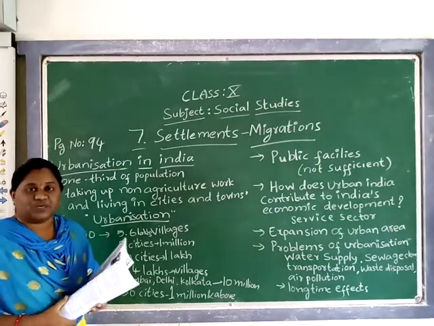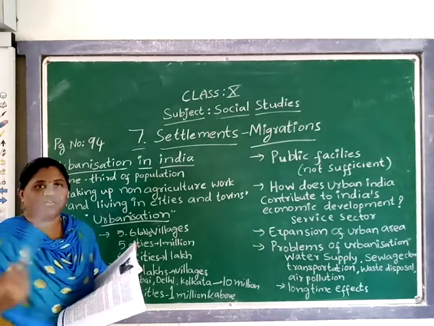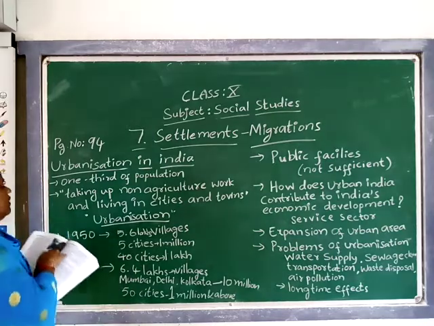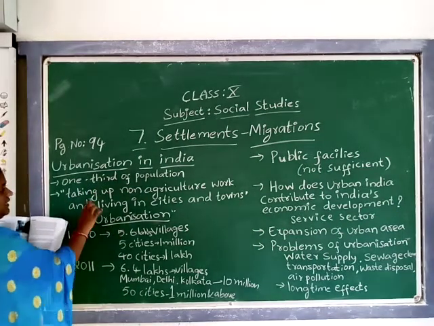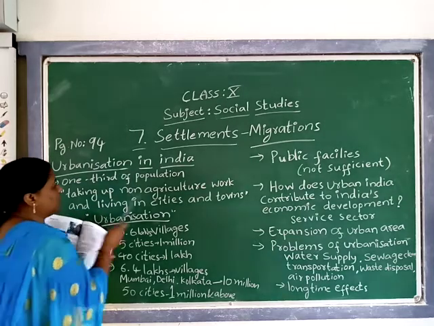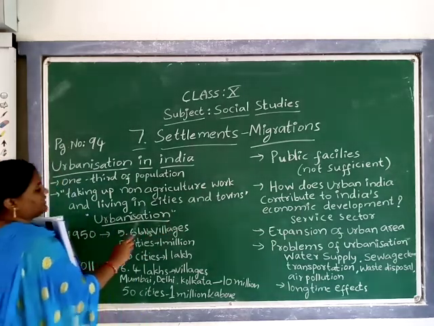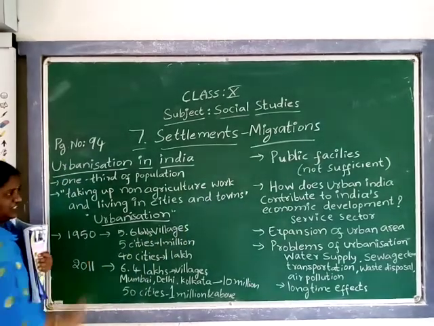Urban areas, rural areas, I think you might have known. Rural areas means villages, urban areas means cities and towns. What is called urbanization? Taking up non-agricultural work and living in cities and towns is called urbanization.